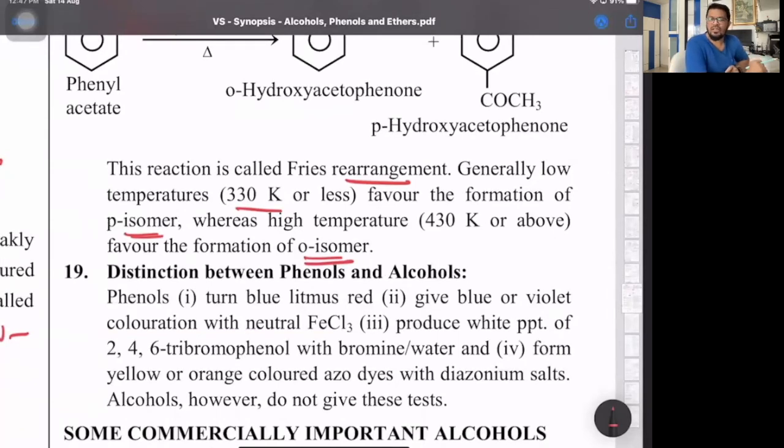Distinction between alcohols and phenols: that is the same litmus test, where phenols will be acidic, alcohols are neutral basically. Then next, phenol produces a white precipitate of 2,4,6-tribromophenol with bromine water, and also forms an orange dye with diazonium salts, whereas alcohols do not give these tests. Okay.